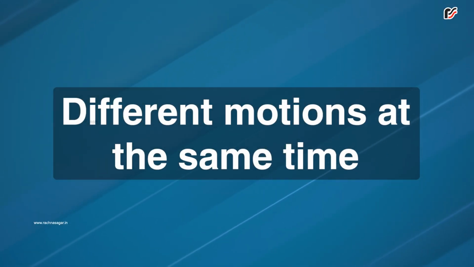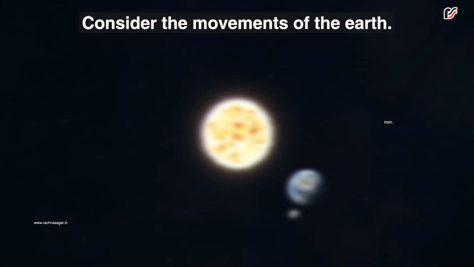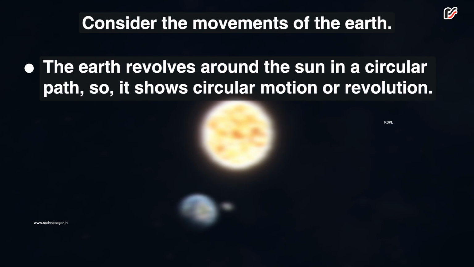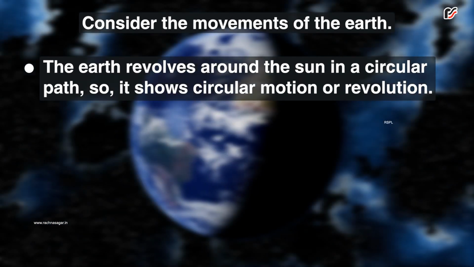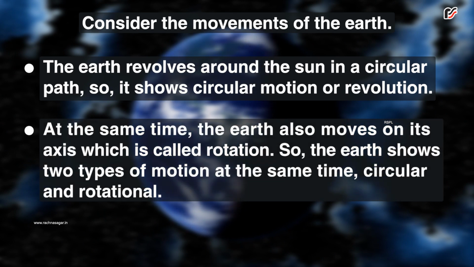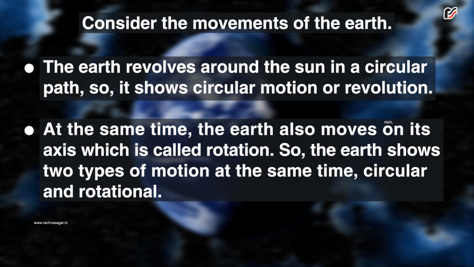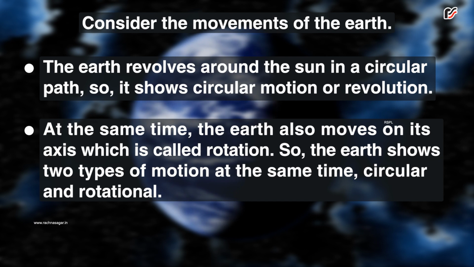Different motions at the same time. Consider the movements of the earth. The earth revolves around the sun in a circular path. So it shows circular motion or revolution. At the same time, the earth also moves on its axis, which is called rotation.